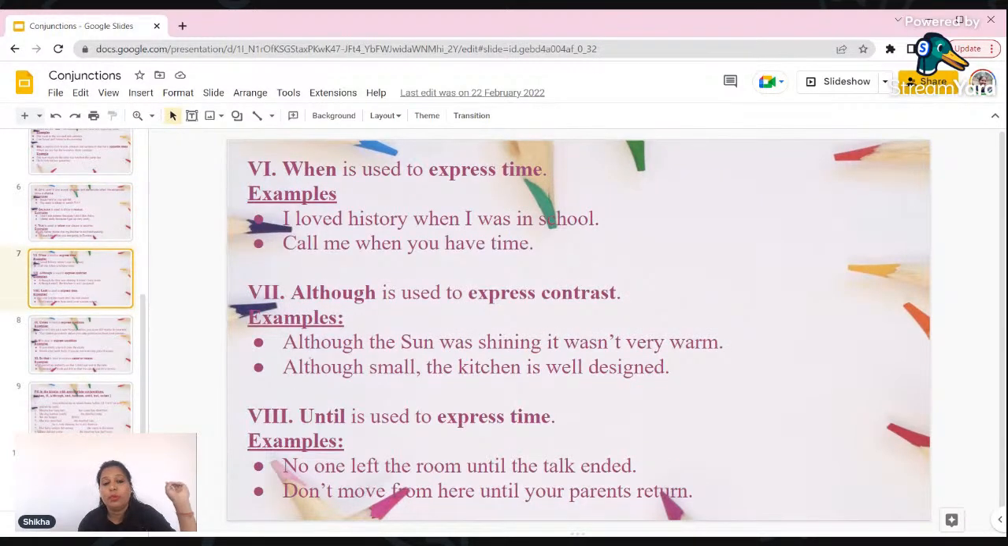"When" is mostly used to express time. When did you go to the office? When did you come home? When did he come to Mumbai? Right? I loved history when I was in school. Or maybe call me when you have time. Call me when you are free. So why are we using "when"? To express time.